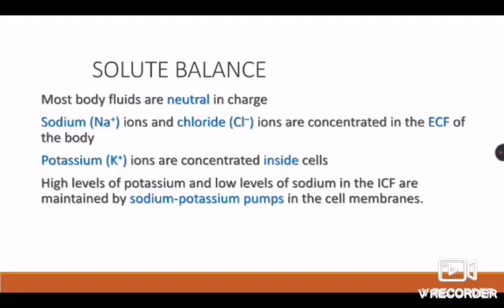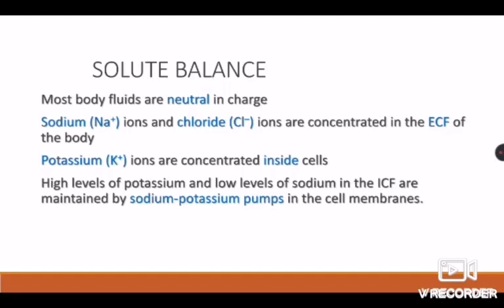Let us see how the balance of solute is maintained in the body. Most of the body fluids are neutral in charge. Sodium ions and chloride ions are mainly concentrated in the extracellular fluid of the body, and potassium ions are the main constituents of the intracellular fluid, or concentrated inside the cells.